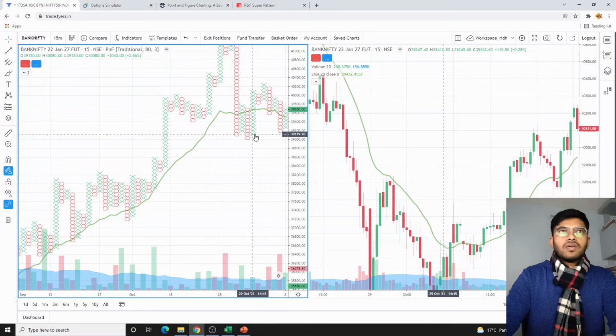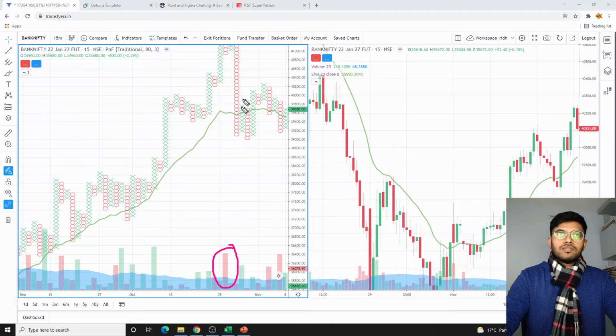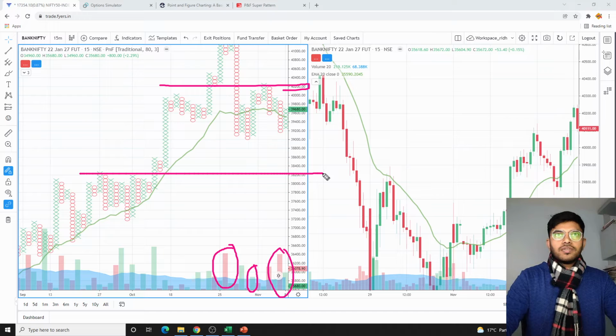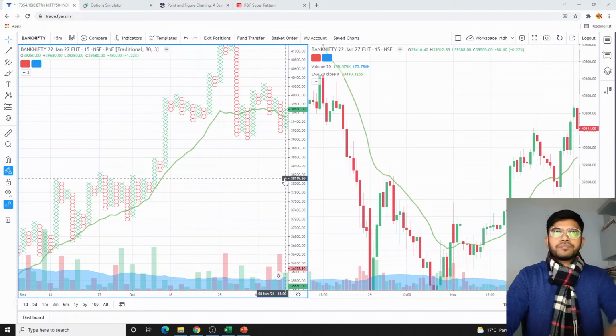So what I feel is that more of the volumes are coming on the downside. You see, the market fell, the volumes are higher. Market fell, the volumes are higher. The retracements are not that strong. Here it was quite strong, but the volumes were not higher. So what I anticipate is that I should be selling 40,200 very easily, and here 38,200. So that's what my mechanic can be.